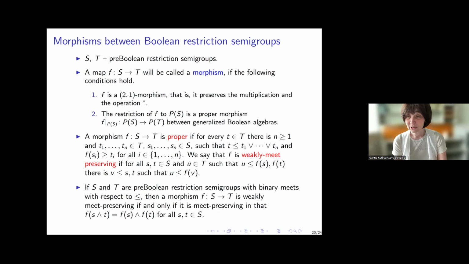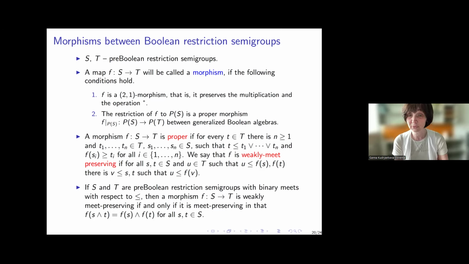Well, here I presented two slides with morphisms, but perhaps I need to mention them very briefly or even skip them. My approach to morphisms between semigroups is classical, so a morphism between two pre-Boolean restriction semigroups is a 2-1 morphism, so a morphism which respects multiplication and the star operation, and we also require that the restriction to idempotents, to projections, is a homomorphism of generalized Boolean algebras.